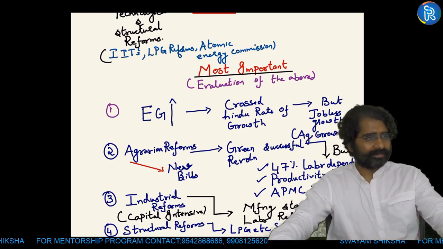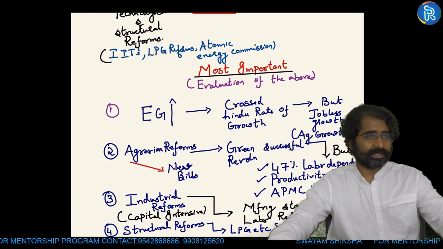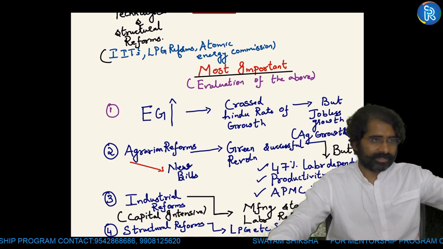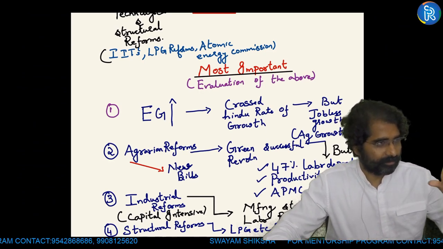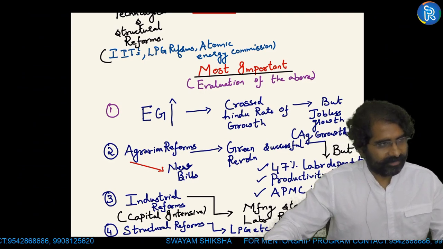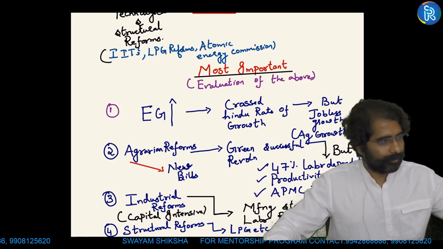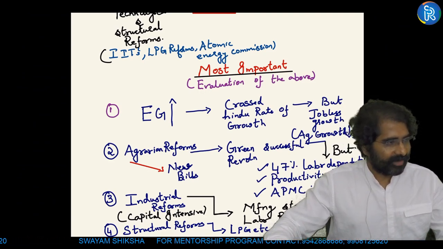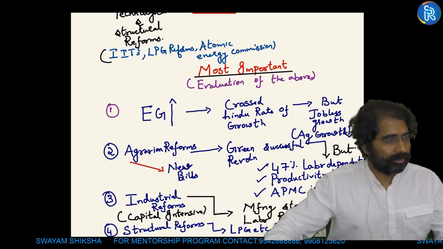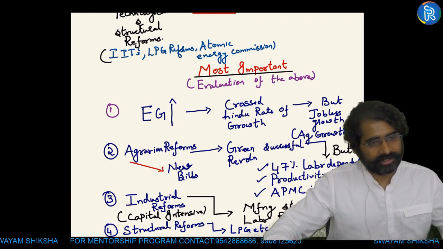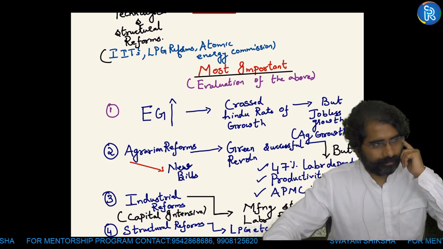So use CamScanner nicely. Don't scan separate pages. When you're using a CamScanner, you'll get a PDF of whatever you're writing. So upload the PDF, we'll evaluate it, we'll re-upload it, you can download it, and once the correction is done, you will see it approved here. Approved means the correction is over, you can check.